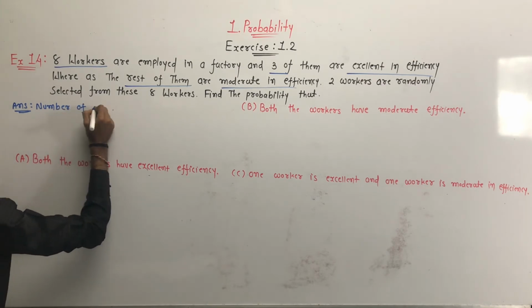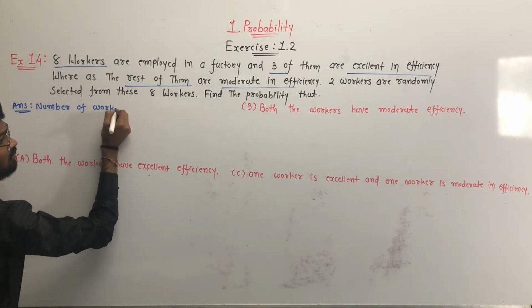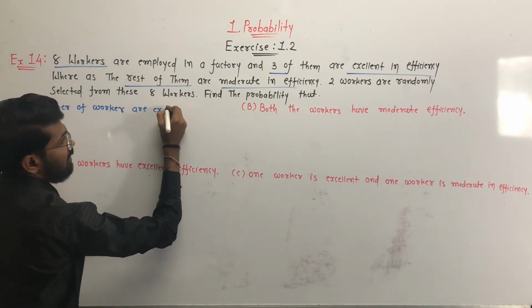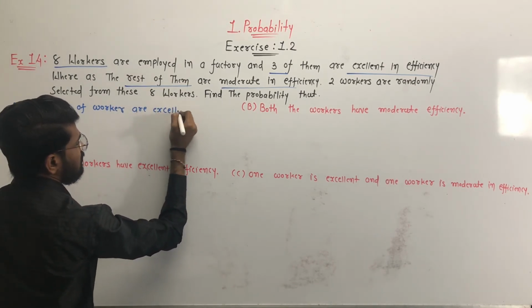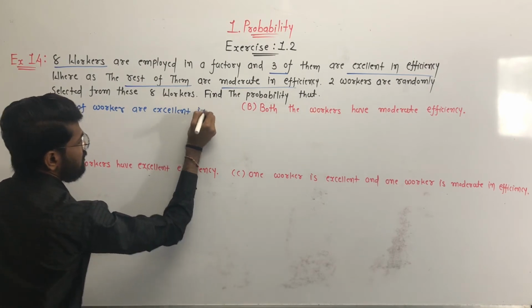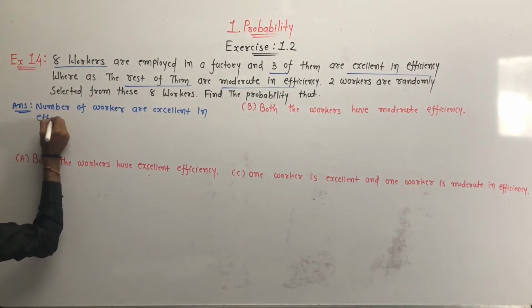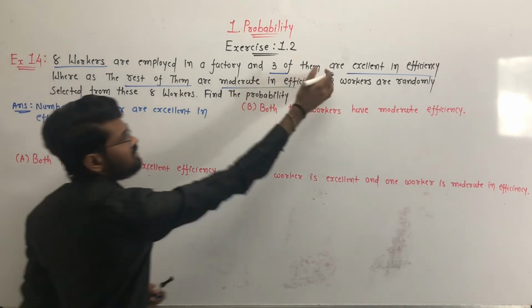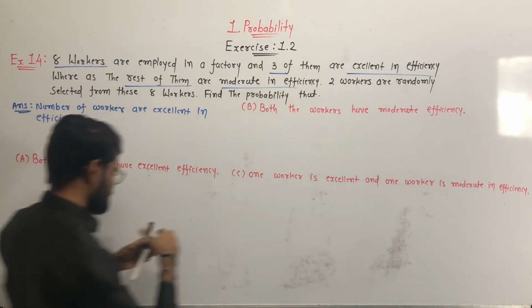Number of workers who are excellent in efficiency is equal to 3. Yes, 3 workers are excellent in efficiency.